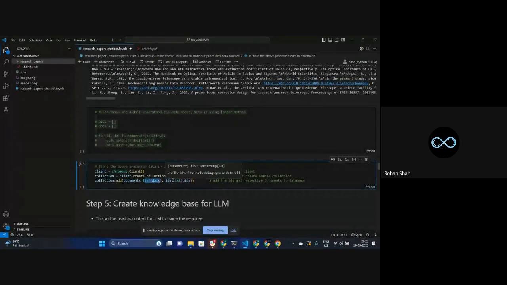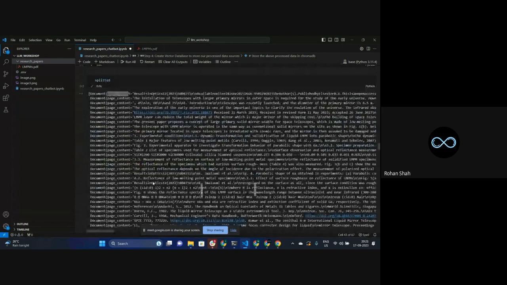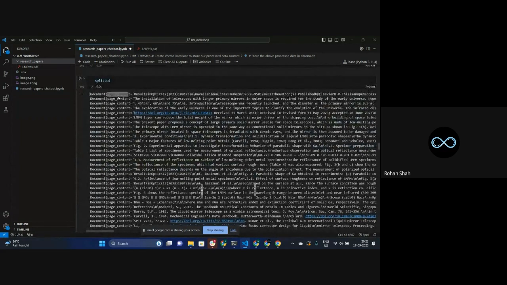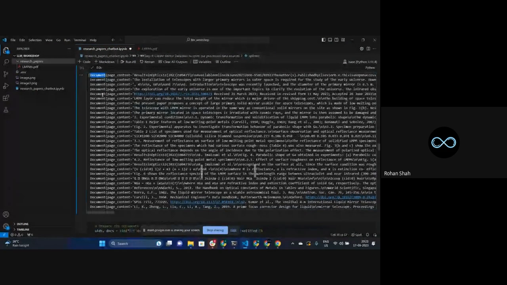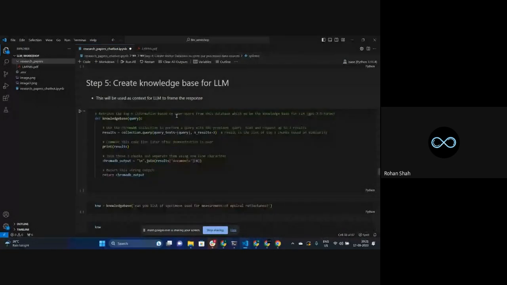And similarly for the IDs as well, it also expects the respective ID. For example, if I'm passing this page content, how will the vector database know with respect to which document I am accessing this page content? That's the reason we also need to give the ID associated with this document. So yes, that's what we are doing over here.